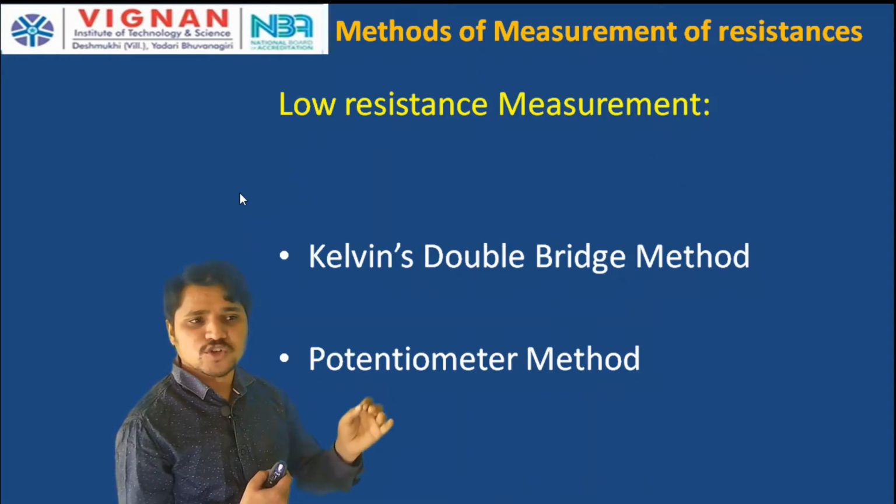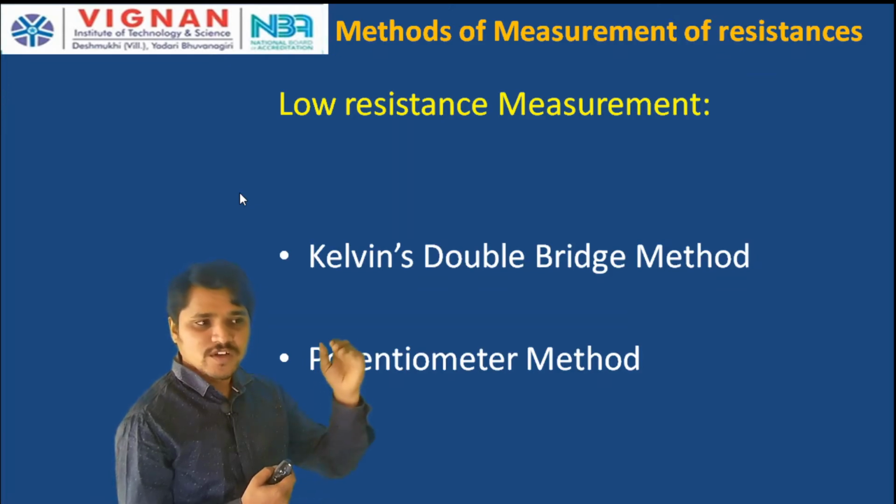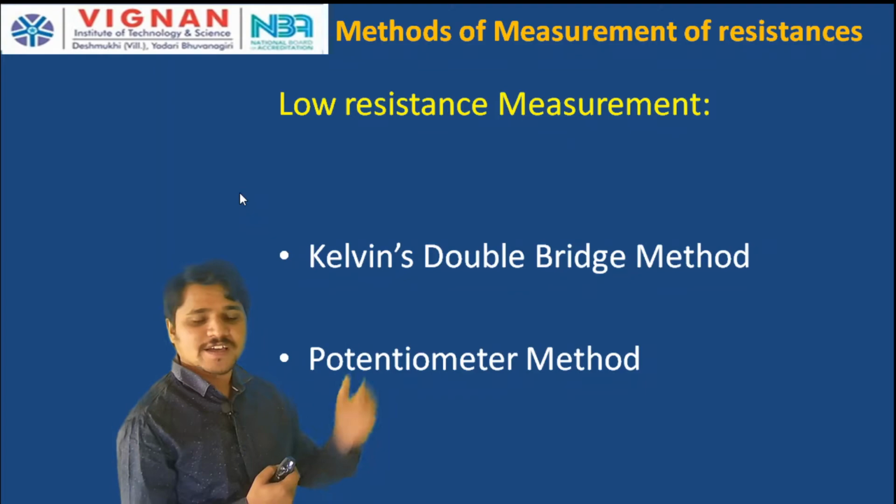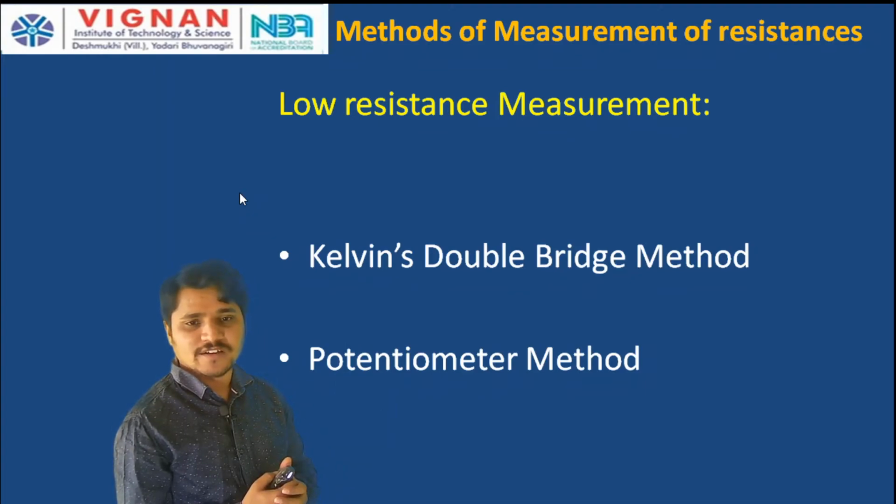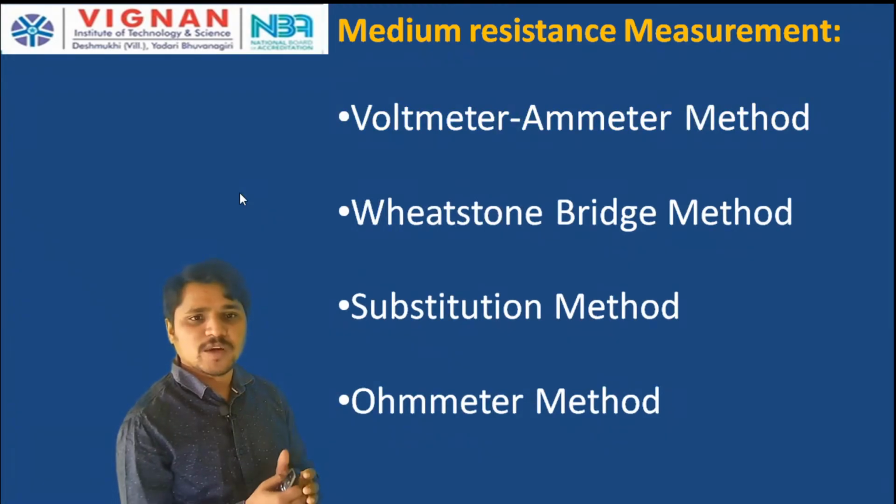See, 0.001 ohm is also low range resistance. So we can also measure the 0.001 ohm by using this Kelvin double bridge very accurately. Okay, we will see in the next classes. Next, coming to the medium range resistance.